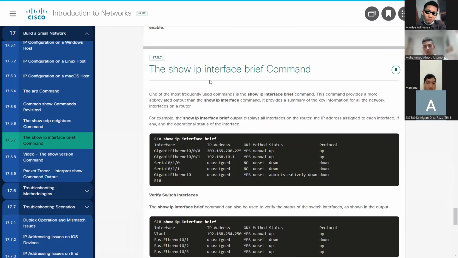One of the most frequently used commands is the show ip interface brief command. This command provides a more abbreviated output than the show ip interface command. It provides a summary of the key information for all the network interfaces on a router.